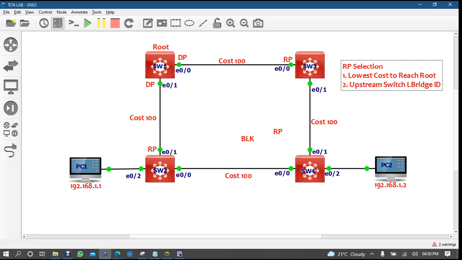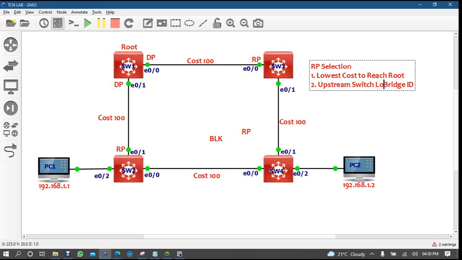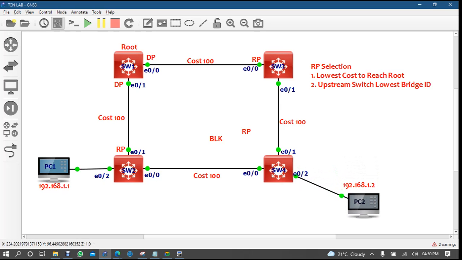When you are saying upstream, what does it mean? Upstream or downstream? Upstream means if switch 4 wants to reach root. Suppose there is also one switch right here, for example.